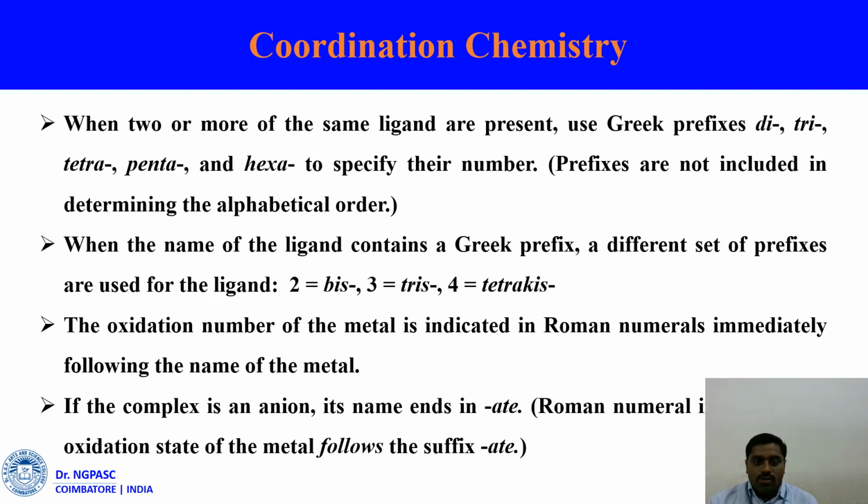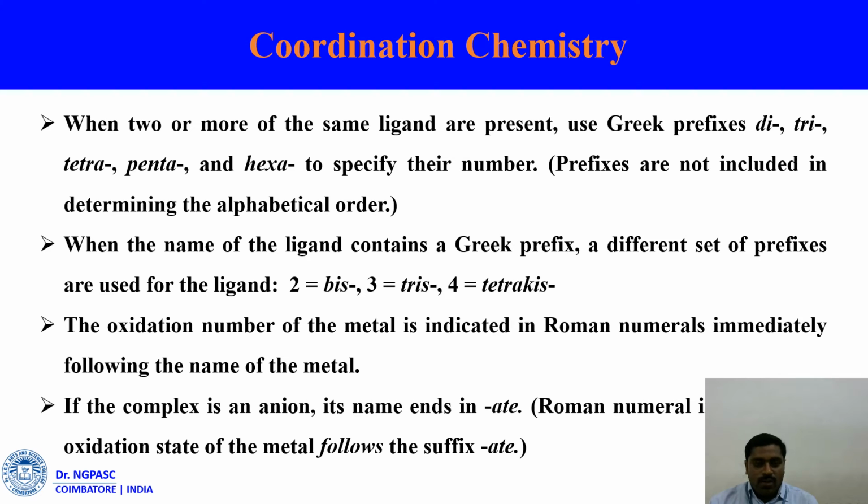The next rule: when the name of the ligand itself contains a Greek prefix, a different set of prefixes is used. If there are such ligands in the coordination compound, we name them bis, tris, and tetrakis. So 2 is bis, 3 is tris, and 4 is tetrakis.